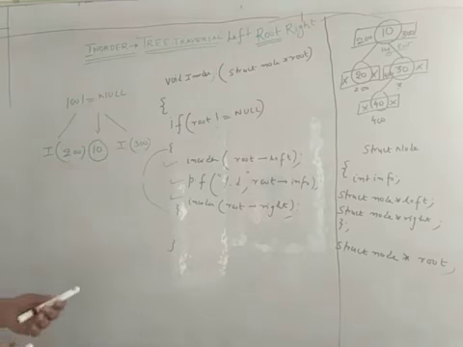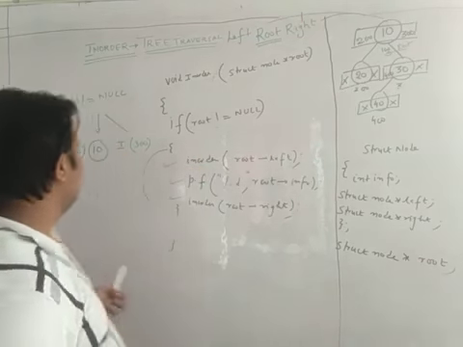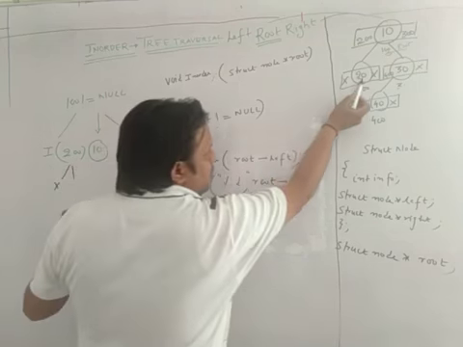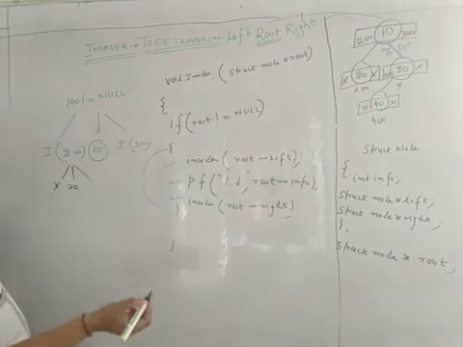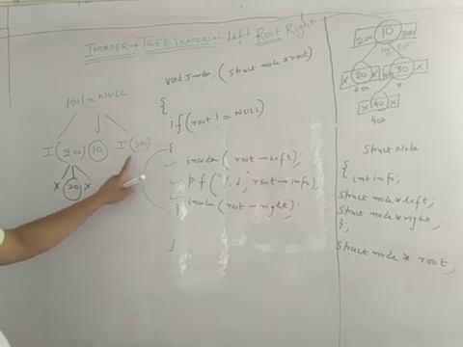So first we're going to solve this function for 200. When 200 is not equal to null, the condition is true. What is the left of 200? It is null. What is the print of 200? The root info part of 200 is 20. What is the right of 200? It is null. So this 20 gets printed first. First 20 gets printed, then your 10 gets printed, and then you call this function for 300.